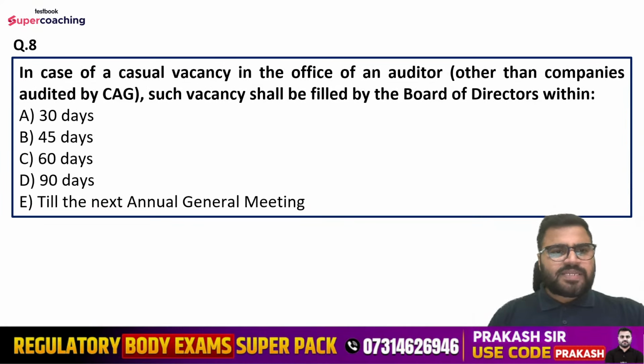Question number 8: in case of a casual vacancy in the office of an auditor other than companies audited by the CAG, such vacancy shall be filled by the board of directors within how many days? Options are 30 days, 45 days, 60 days, 90 days, or till the next annual general meeting.